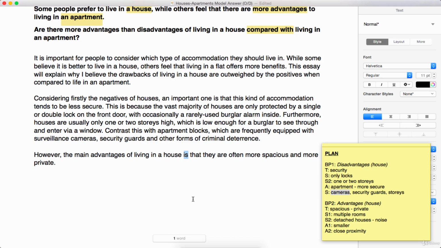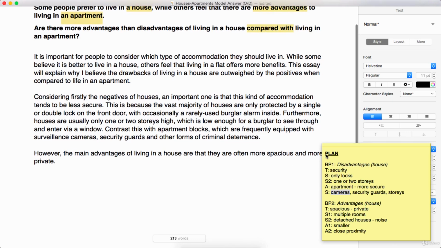So we have the to be verb in the singular form, singular conjugation. That doesn't work. Why is that? We've got a house. Why should it not be "is"? Well, that's because our subject is not singular. It's not a house, but it's plural. This is our subject, the main advantages of living in a house. And that's plural, the main advantages. So we need to change "is" to "are". So keep that in mind whenever you're writing your topic sentence, because it comes up quite a lot, particularly if you're in a listing format. So however, the main advantages of living in a house are that they are often more spacious and more private.